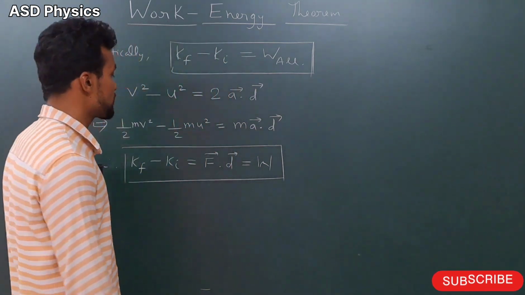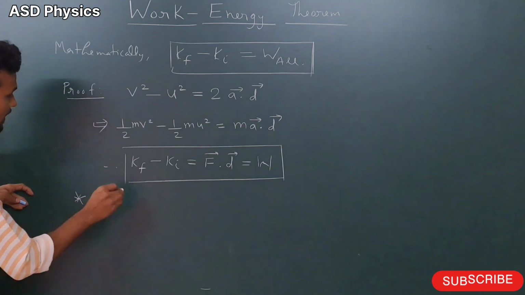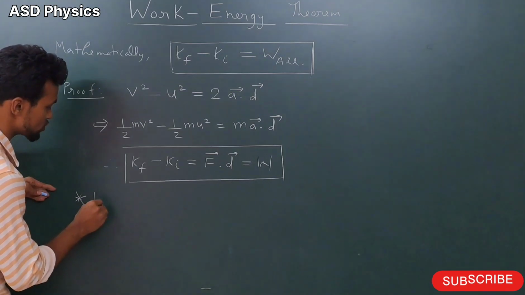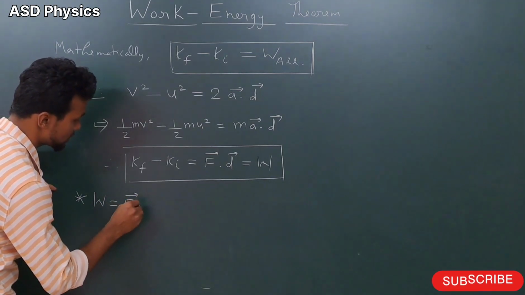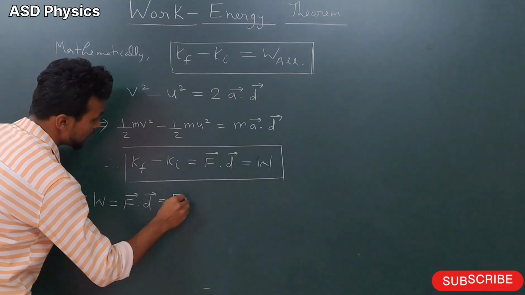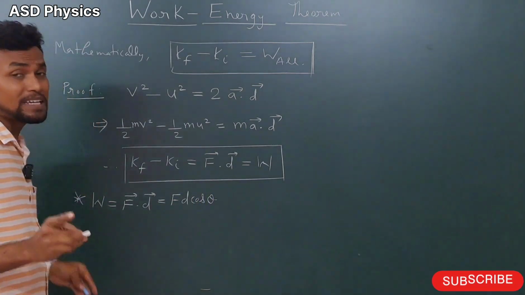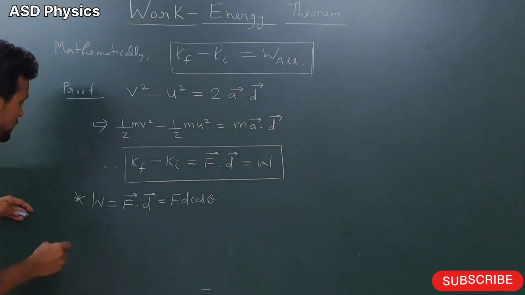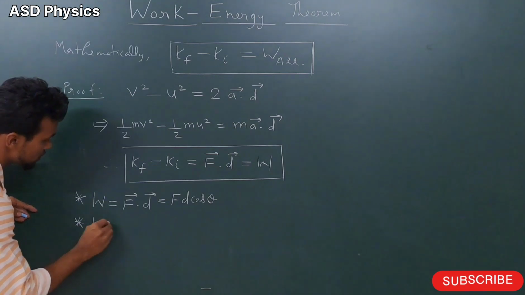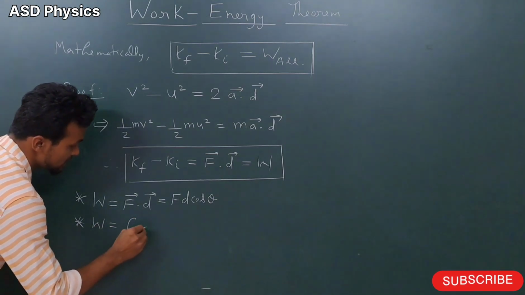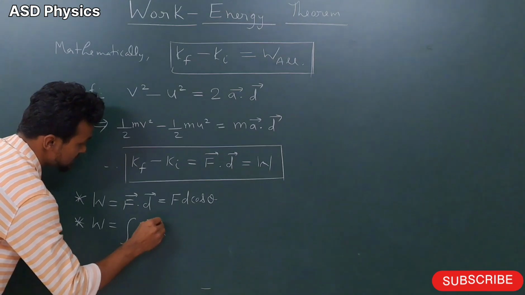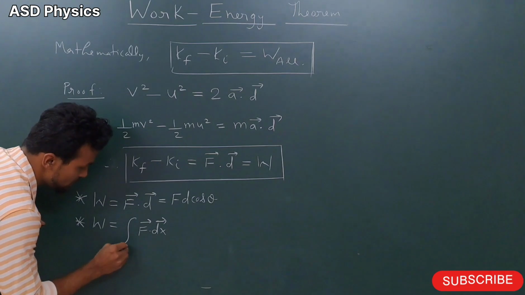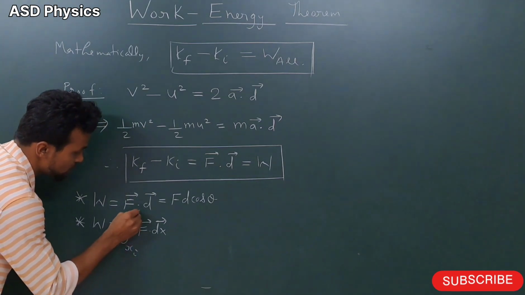After that you have to remember some other formulas also. If work is done by a constant force, then directly we can use the formula W equals vector F dot vector D, or F d cos theta. If the force is variable, then this formula will not work. At that time we have to use W equals the integration of vector F dot dx, and here we have to put the limits: the lower limit xi and the upper limit xf.